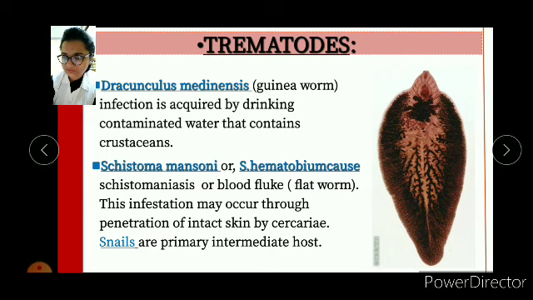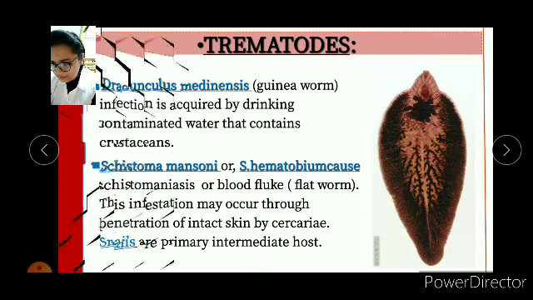Okay, so next we move to Schistosoma mansoni or Schistosoma haematobium. Schistosomiasis, or blood fluke, is a flatworm. This infestation may occur through penetration of intact skin by cercariae. Snails are the primary intermediate host of it. So here is one picture of a fluke, a liver fluke. This is completely flat, so it is also known as flatworms.